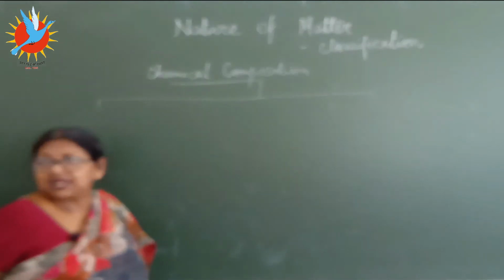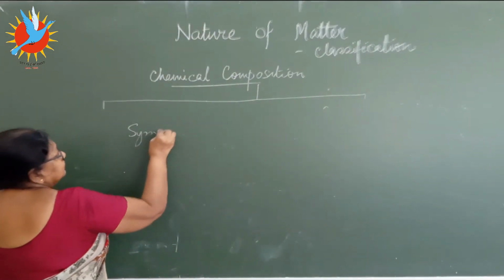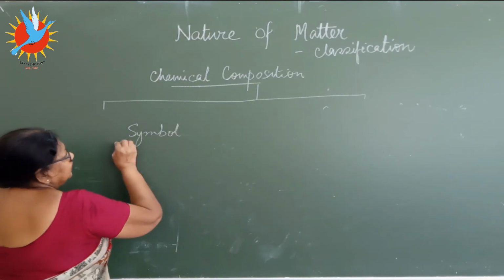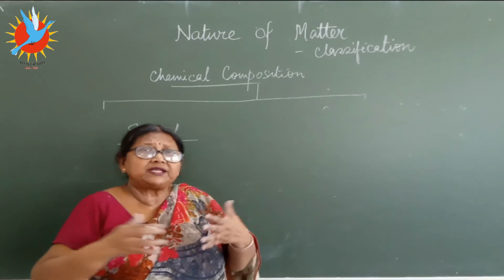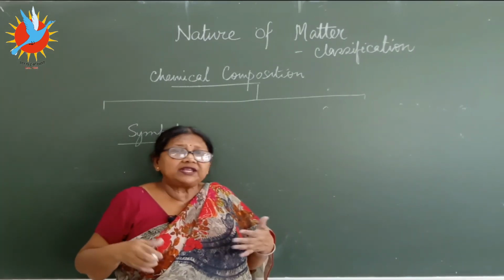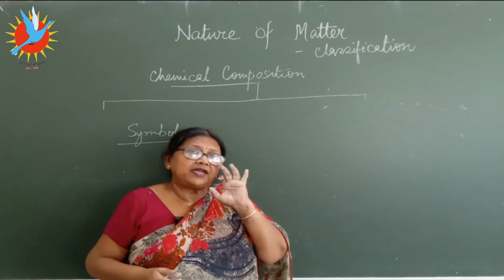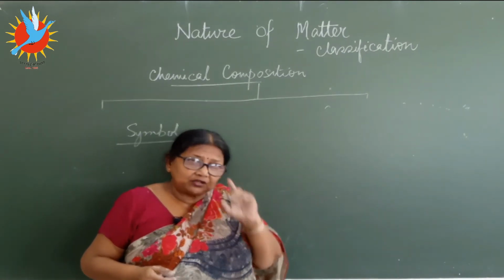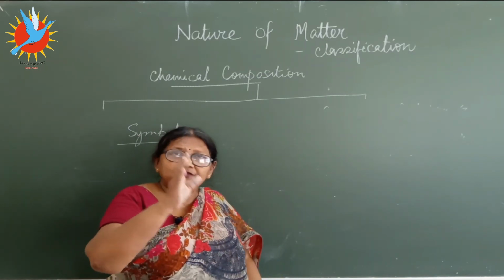It's easy. What do we mean by the word symbol? Symbol means short form. When we learn hard chemistry, big sentences, big compounds, every time we don't say big names. We have a symbol, a short form of every element. So you have to learn that. Short form is very easy to remember because it's usually the first letter of the name.